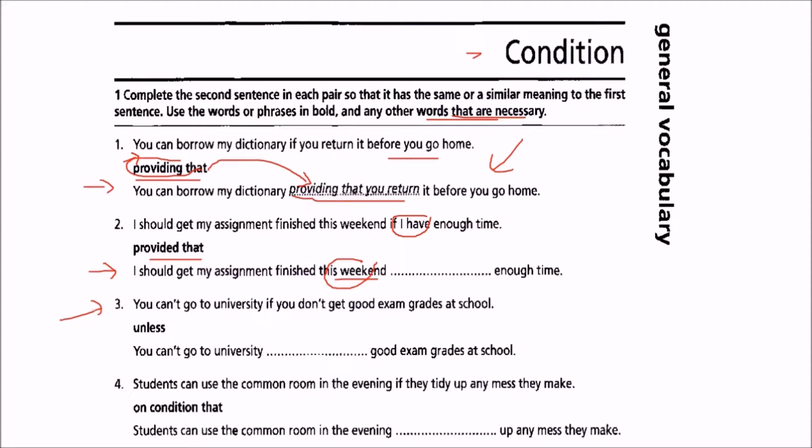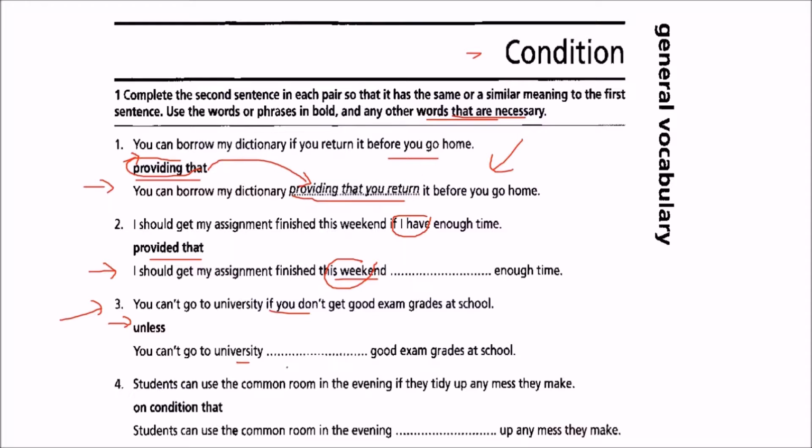Third one. You can't go to university if you don't get good exam grades at school. And the word is unless. You have to use unless. Because unless actually means the same as if you don't, in this particular case. So you can't go to university unless.